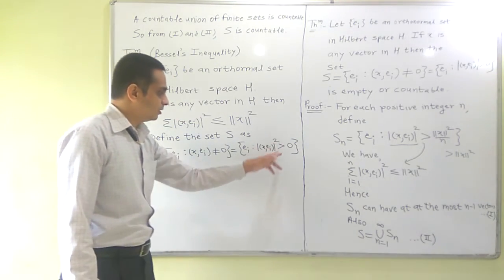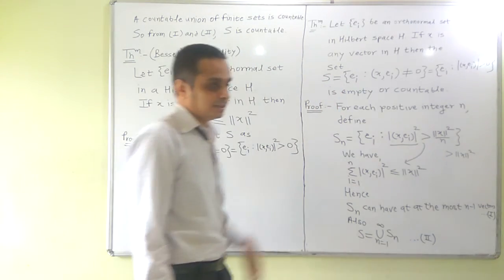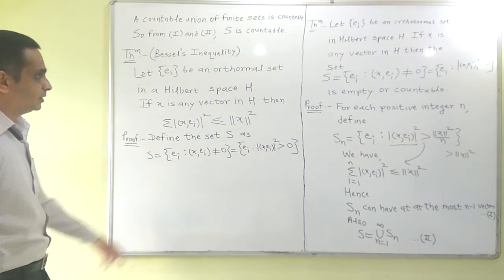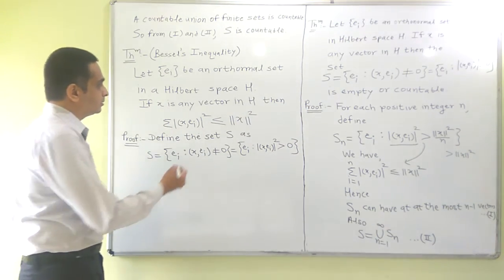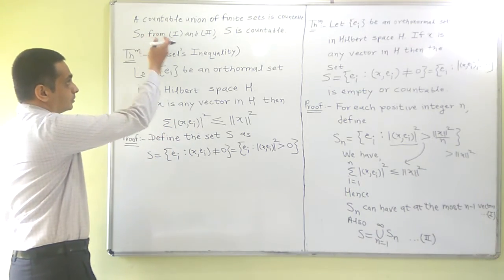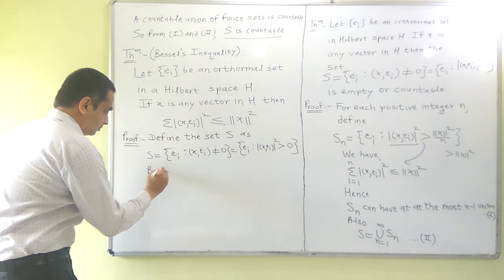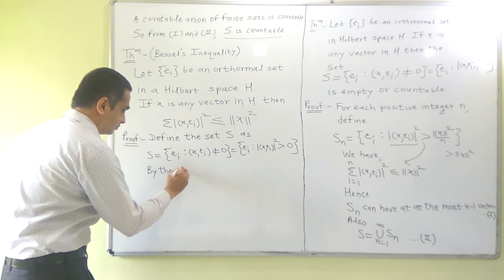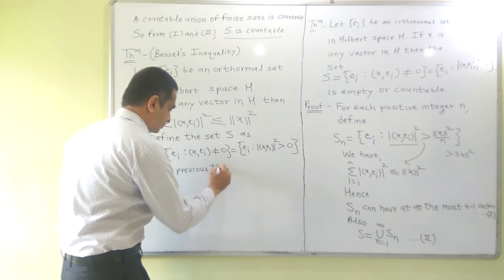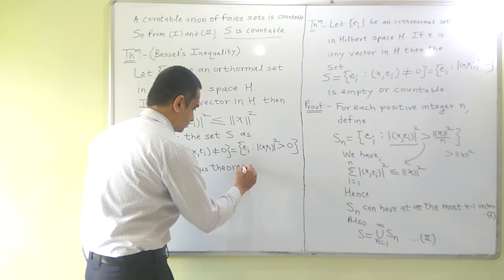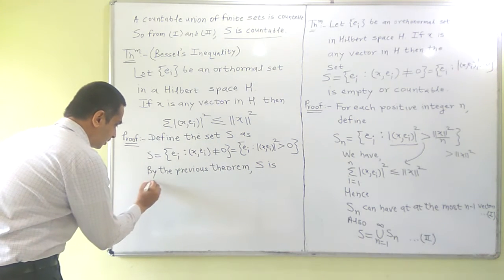You can take the square as well. So S is the same set which we have defined in the earlier theorem. By the theorem which we have proved just now, S is countable.